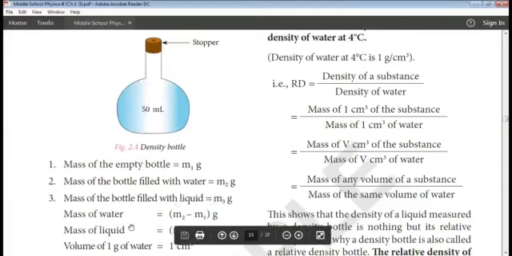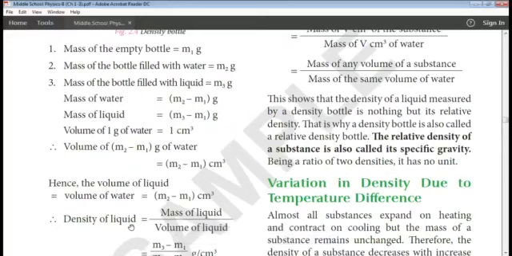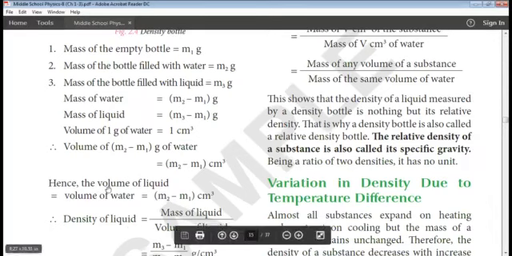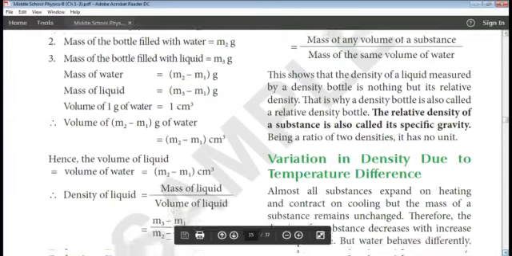Next, volume of 1 gram of water is equal to 1 cm cube, and volume of M2 minus M1 gram of water will be equal to M2 minus M1 cm cube. Hence, volume of liquid will be equal to volume of water, because the container, the density bottle, is the same. Therefore the volume of liquid is equal to volume of water, that is M2 minus M1 cm cube.